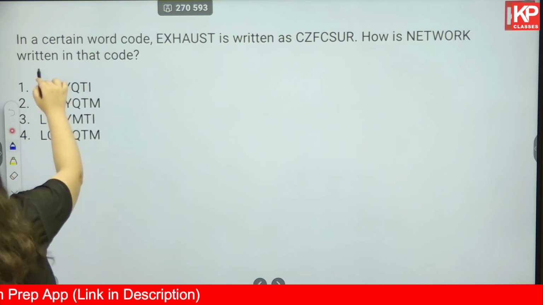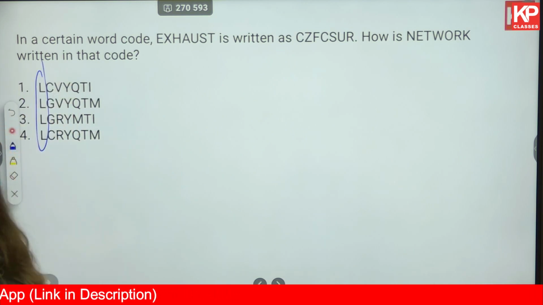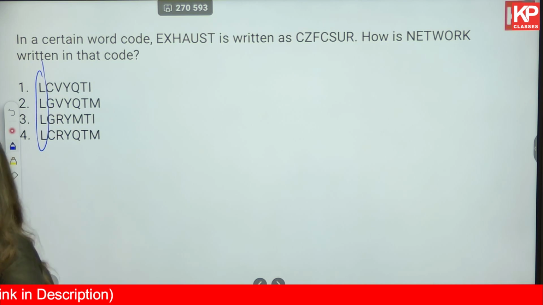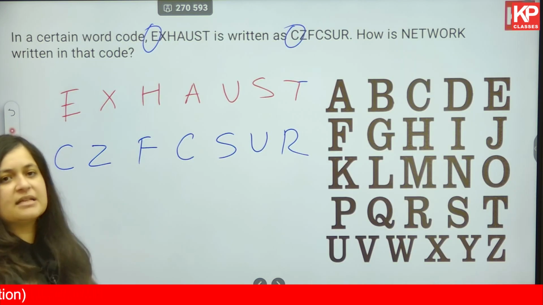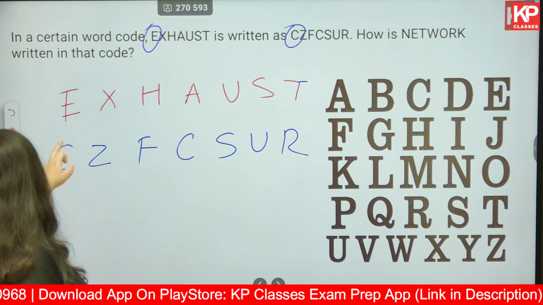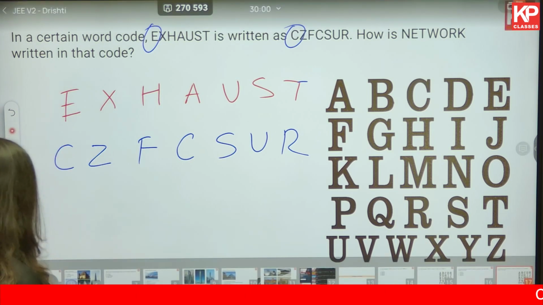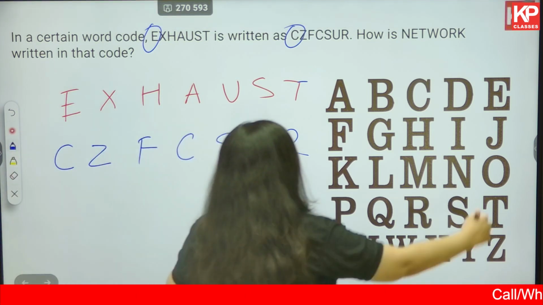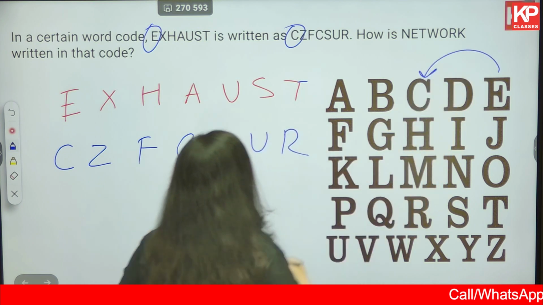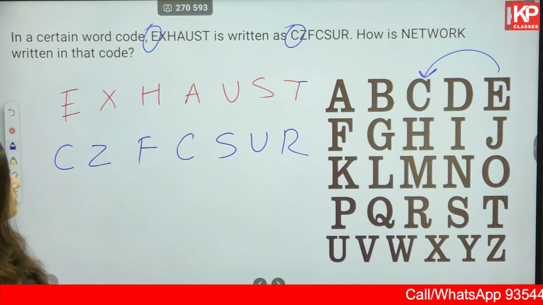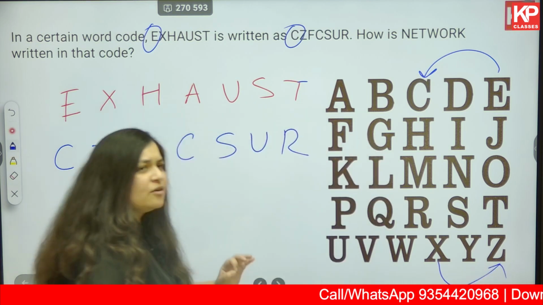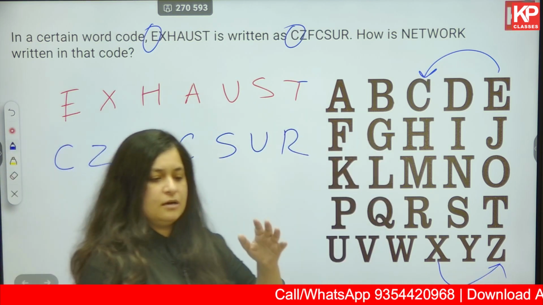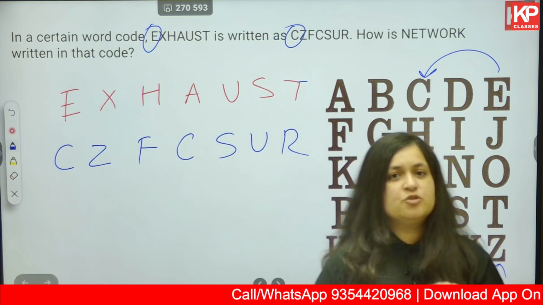In NETWORK the first one everywhere is L. Okay, so that is incorrect. Our first guess is incorrect. Now, E and C, what is the relationship between them? We are going -2. X becomes Z. We are going +2. So, is it at all possible that the hidden trend in this is +2 -2?